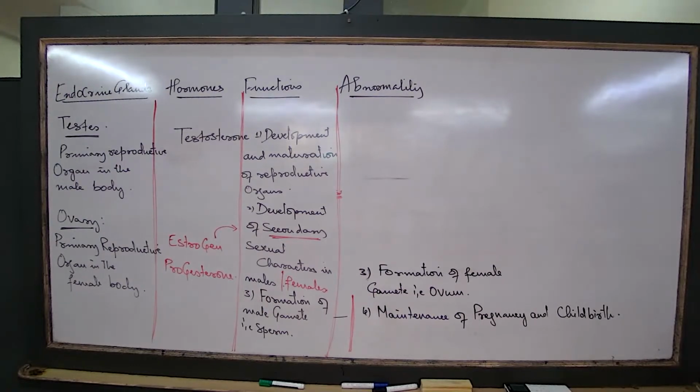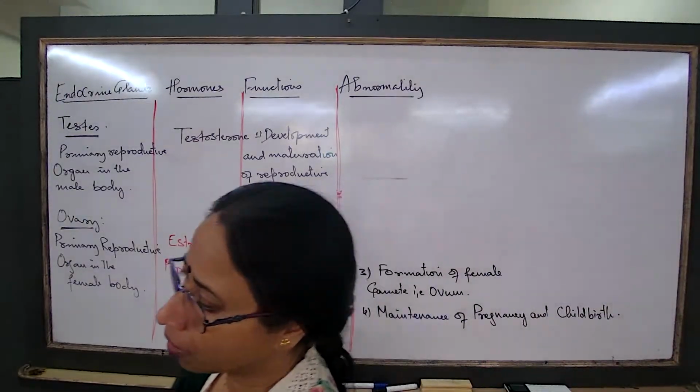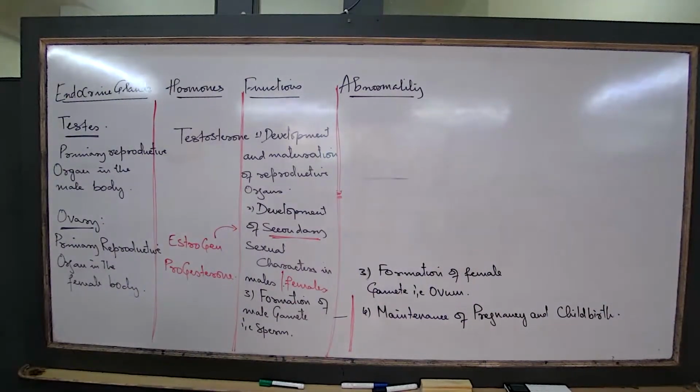What is the next question? What is the source gland? I think I gave you. Pituitary gland. Source gland. For every specific question, your answer has to be specific. What is the source gland? Pituitary gland. Did you write it? Last question.